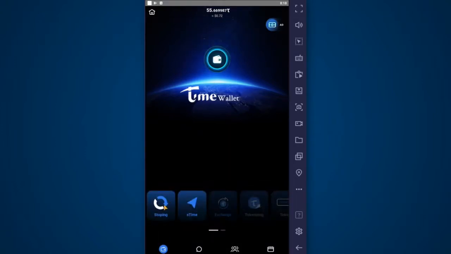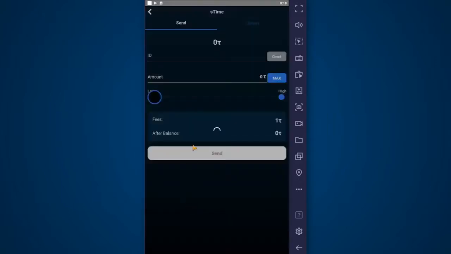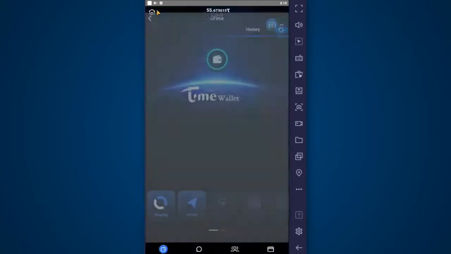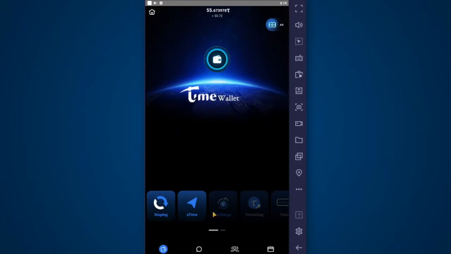And now here's your wallet. This shows your status, whether you're stoping or whether you're not. This is where you can send time. Remember, you just put in the ID of the person you want to send it to, put in the amount, and then the fee is 1 time. And you can also see the history of your past transactions. So you can already use time if you want for real goods with other people.